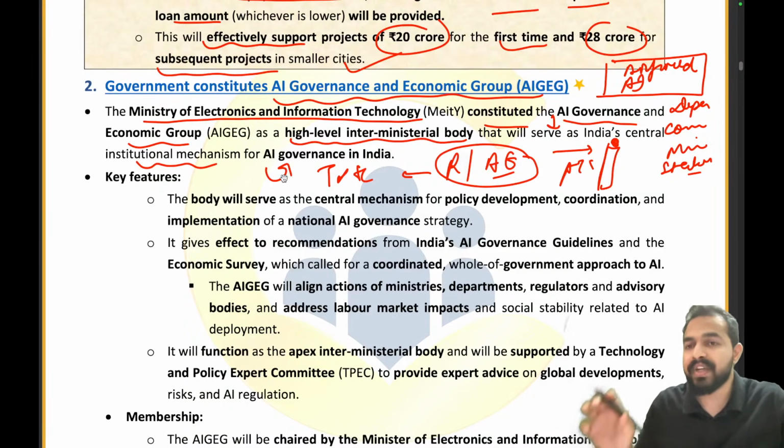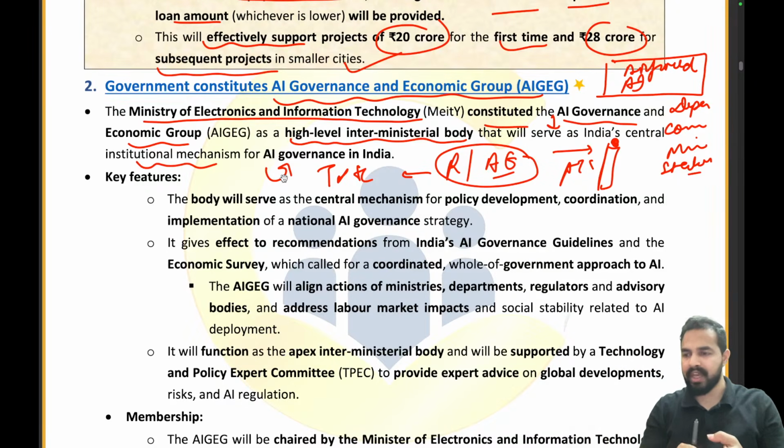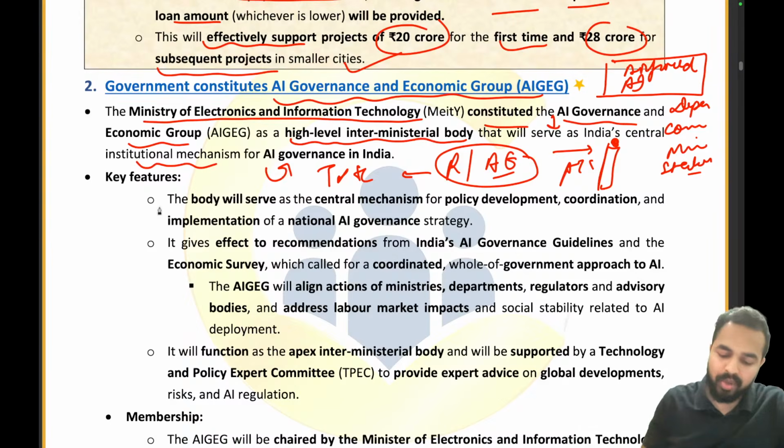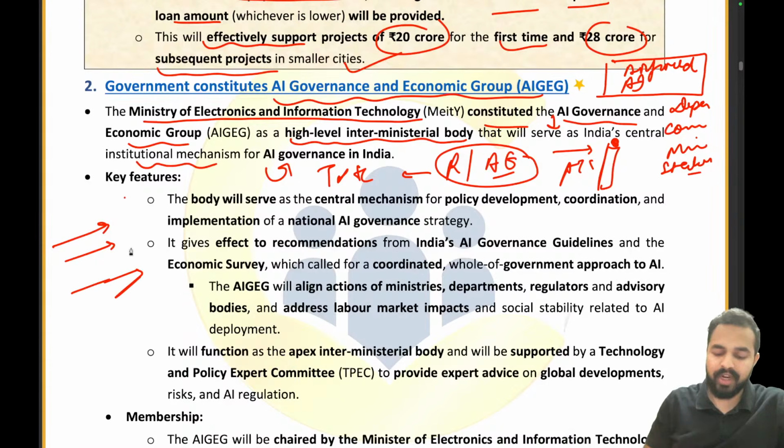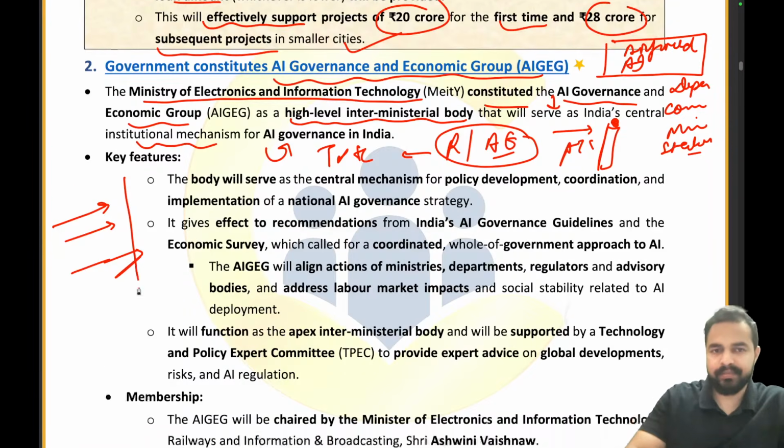The way we were governing those aeroplanes flying in the airfield, similarly, all the stakeholders working in the field of artificial intelligence will be governed so that there is coherence in their direction. All of them are moving in the same, targeted direction so that we can achieve some specific targets in our economy. That's why this AI Governance and Economic Group as a high level interministerial body has been created.